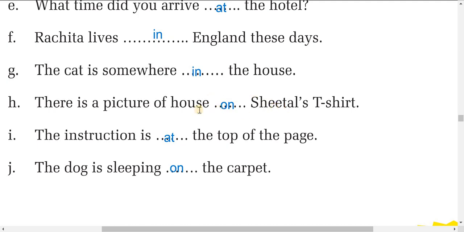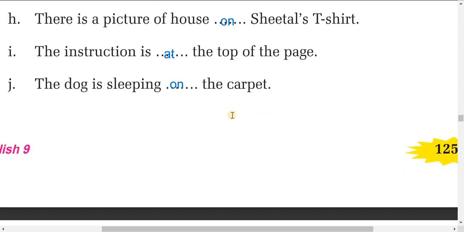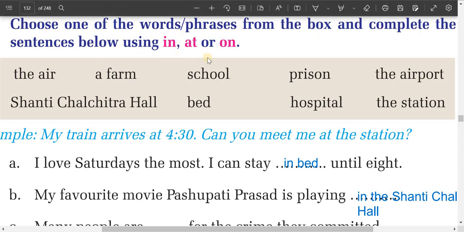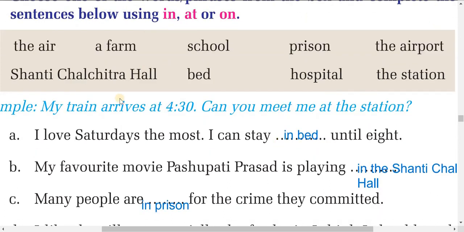So on the t-shirt, okay, that is a picture. So we have to write on. And the instruction is at the top of the page. So at the top, at the bottom, at the top. Now the dog is sleeping on the carpet. Now, dear students, choose one of the words or phrases from the box and complete the sentences below using in, at, or on. Example is here. My train arrives at 4:30. Can you meet me at the station? So we have to use here a preposition along with the words or phrases from here.